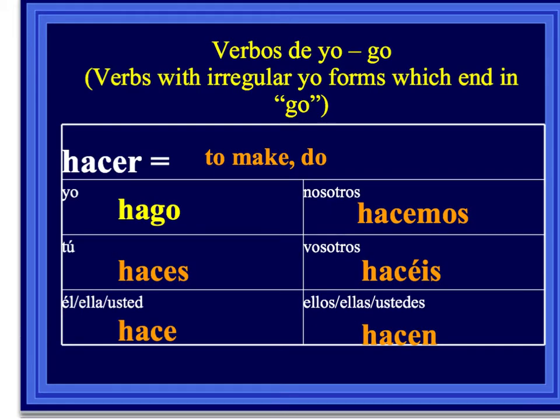The first one is the verb hacer. Hacer means to make or to do. Yo hago, tú haces, él, ella, usted hace, nosotros hacemos, vosotros hacéis, ellos, ellas, ustedes hacen. Make sure you pause if you need more time to write in the verbs.